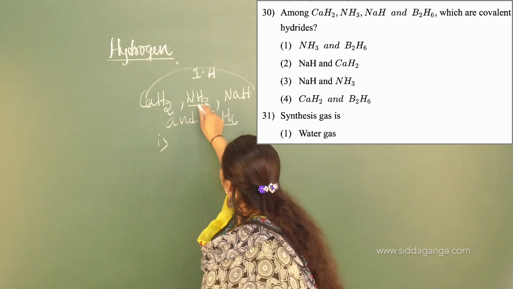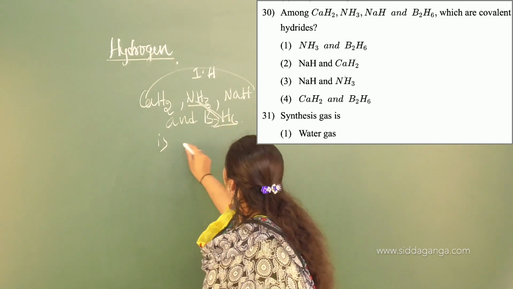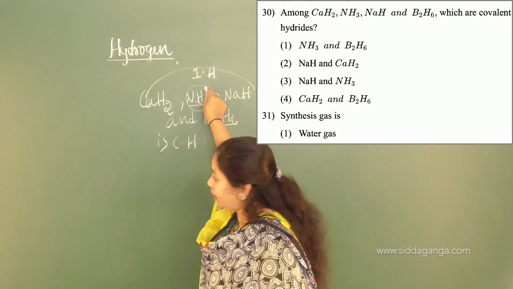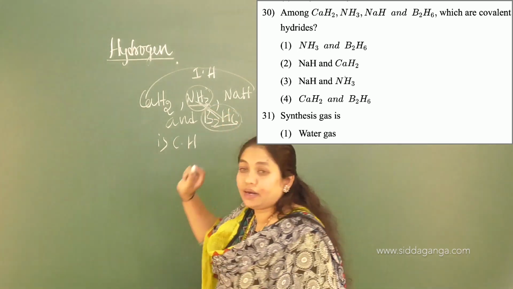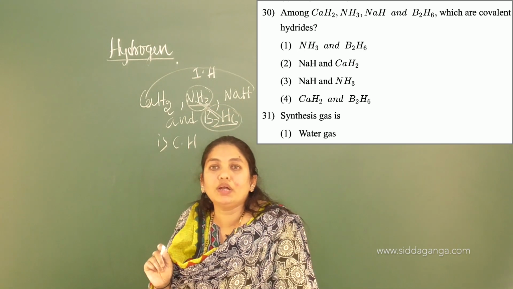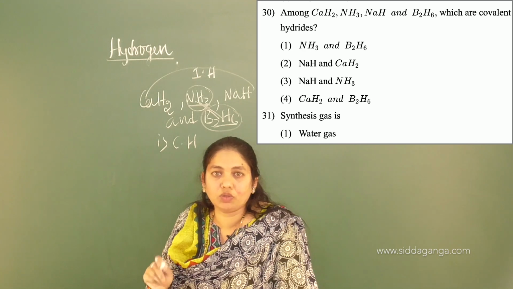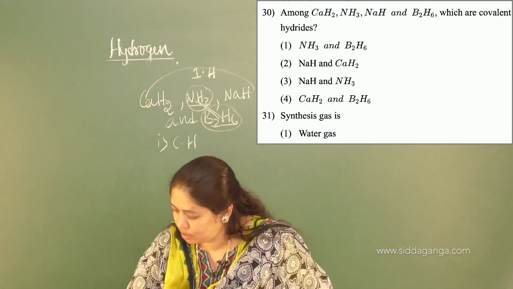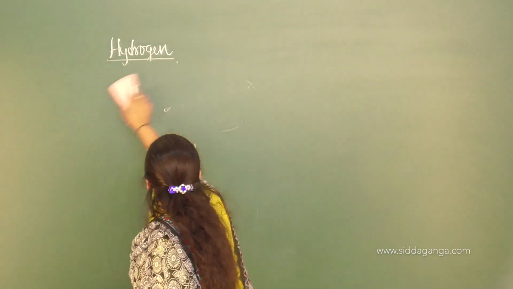What about these two? They are covalent hydrides. One is an example for electron rich hydride and one is an example for electron deficient hydride. Both are nothing but covalent hydrides. So the answer is the first option, NH3 and B2H6. So if you move on to the next one.